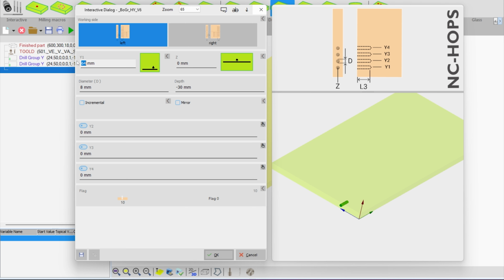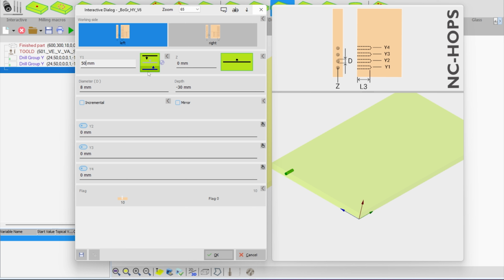Then it's asking us about the Y1, which is 64. In our case, it will be 50 mil. Now we should select the side of our panel. So that's going to be the bottom. That's going to be the top edge. As you can see, we can change and see our hole in this little preview.